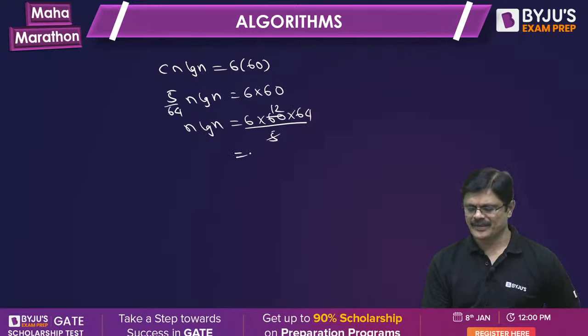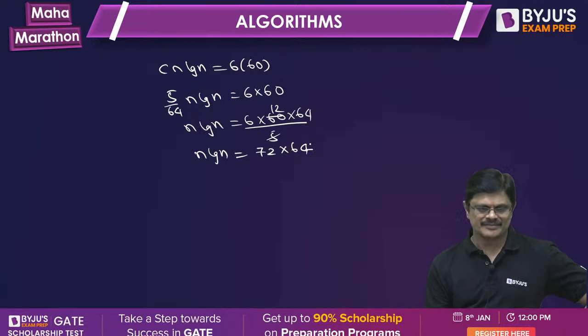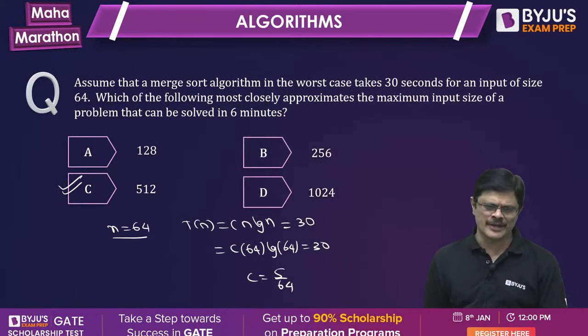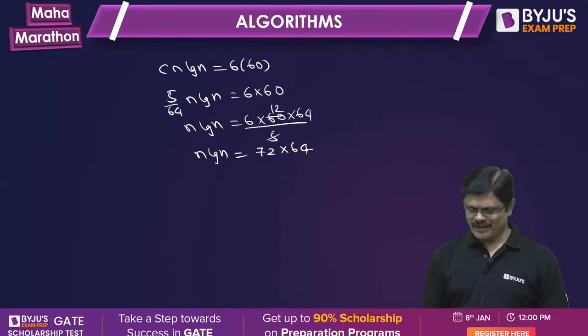Equals, I think some 72 into 64 n log n. So what is that number? Of course, you can substitute the values of n and verify. I think most of you substituted the value of n and verified that. Actually, the total answer is 4068.